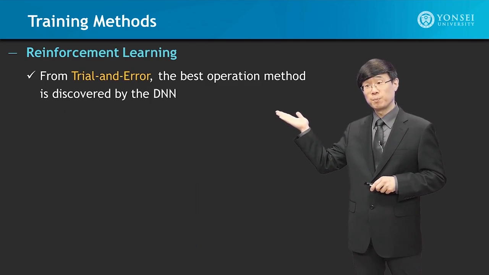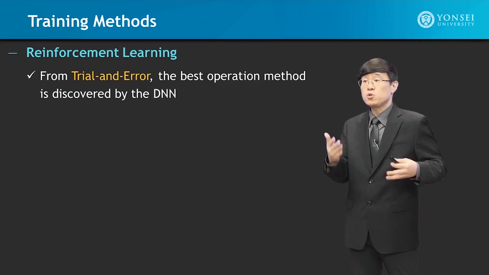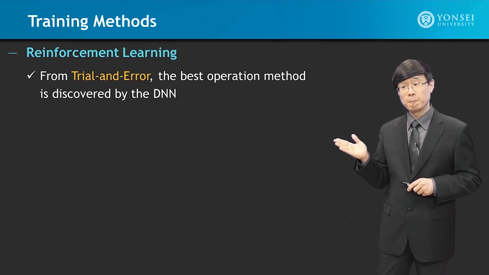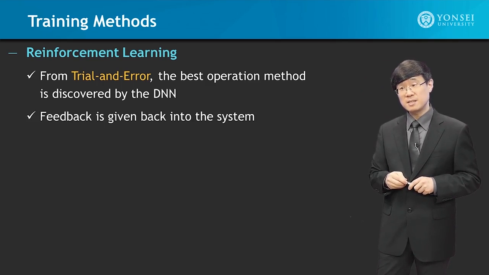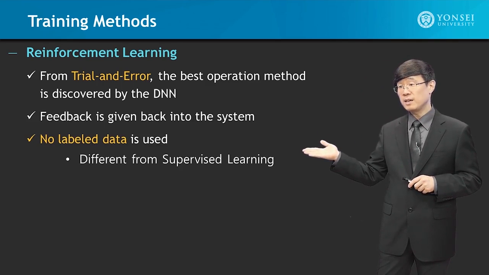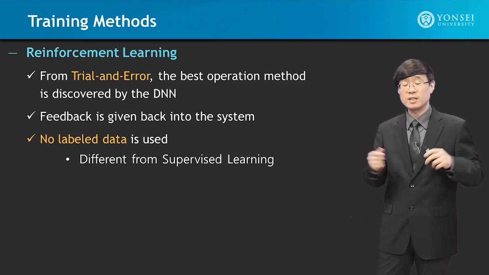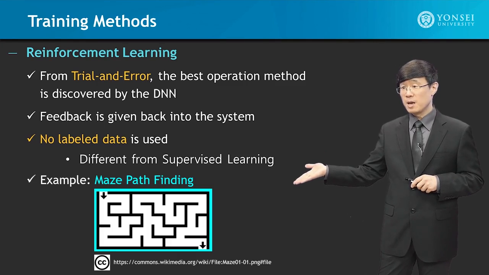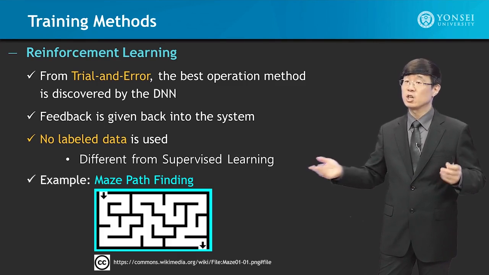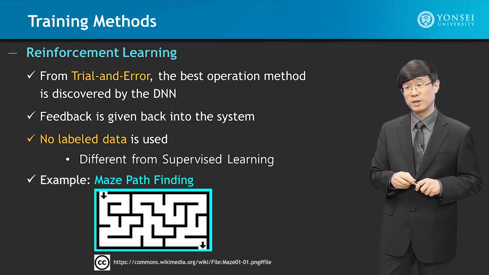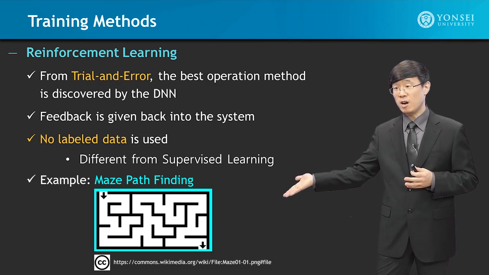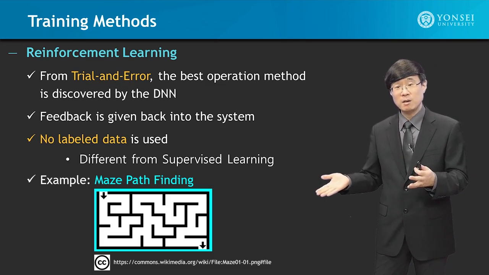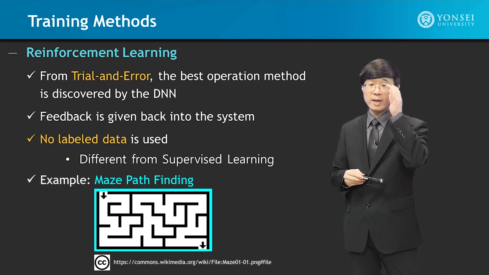Compared to this, reinforcement learning is different because it learns from trial and error, and the best operation method is discovered by the DNN. Feedback is given back into the system, and no labeled data is used. This is where it's significantly different from supervised learning. Maze pathfinding is a good example of reinforcement learning, because with trial and error and no labeled data, it learns by trying and trying until it figures out the optimal way.